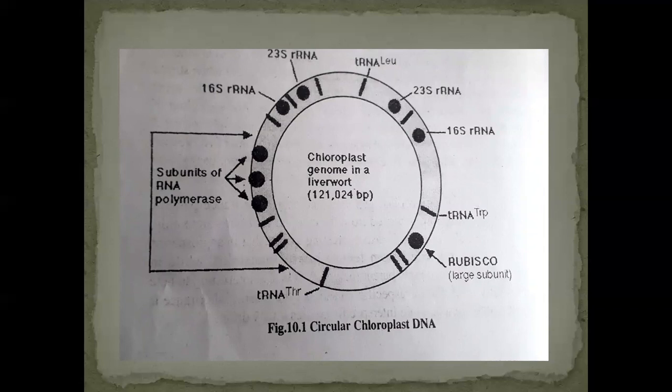And here on the left side are the subunits of RNA polymerase. So they are useful in the synthesis of RNA polymerase. And tRNA also, the genes for the synthesis of tRNA are also there in chloroplast DNA. So this is the structure of chloroplast DNA.